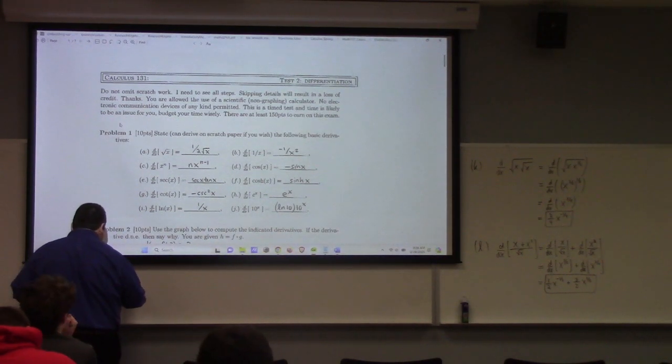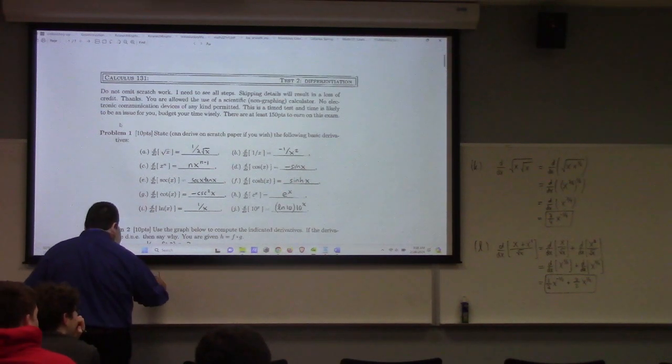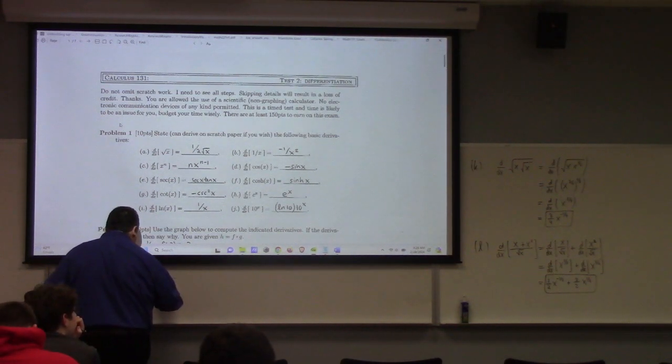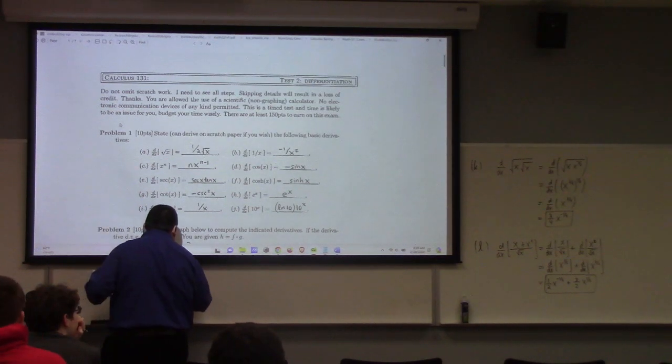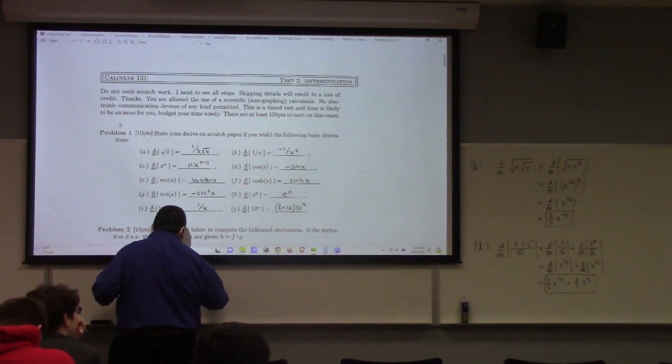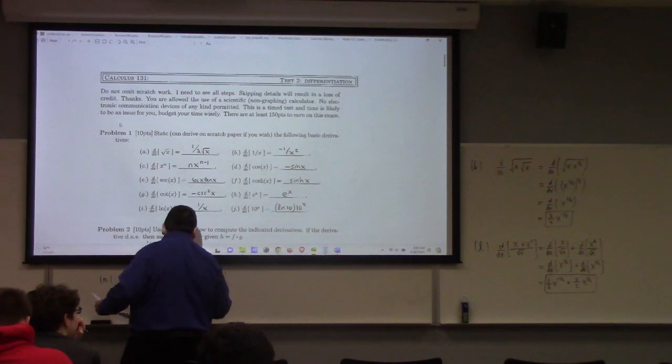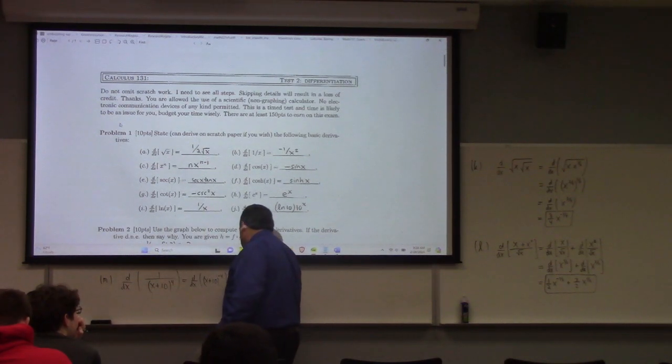Here we have d dx of 1 over x plus 10 to the 4th power, right? So I look at that as d dx of x plus 10 to the minus 4 power, and I use the chain rule, which in this case is kind of boring.